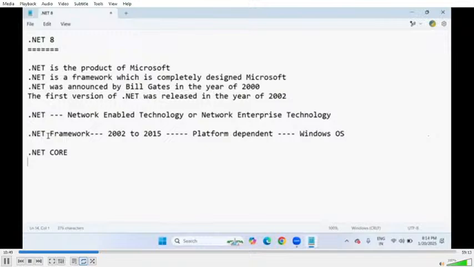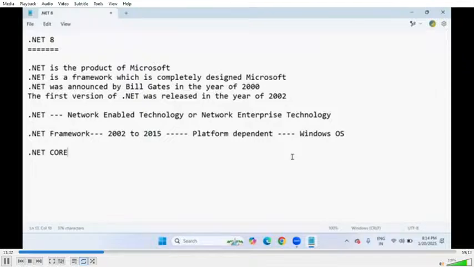That's the reason that even though .NET was popular and using .NET we could build applications at a faster rate, because Java was platform independent, more developers, most of the people, also preferred Java at that time. .NET became popular during the period of 2002 to 2015, but still the majority of people recommended or used Java, just because from the beginning Java was platform independent, which makes it run on all operating systems.